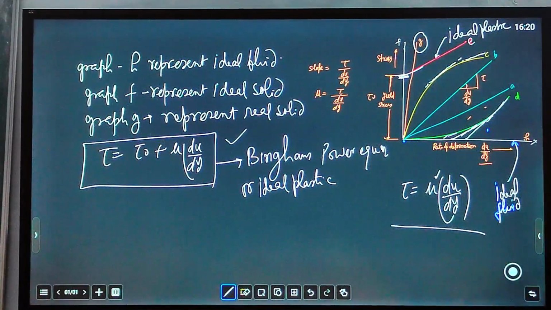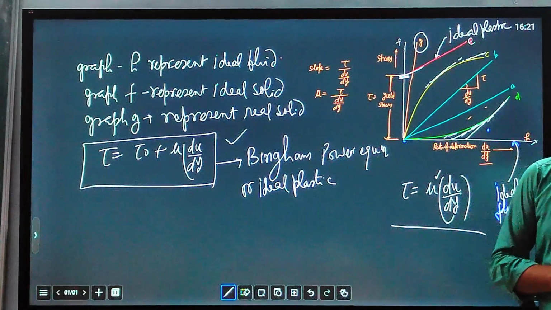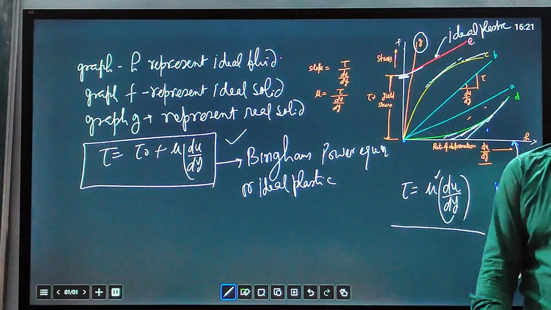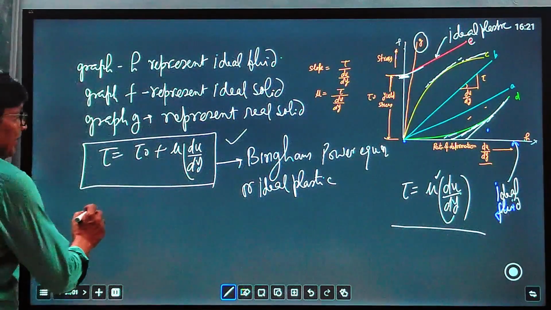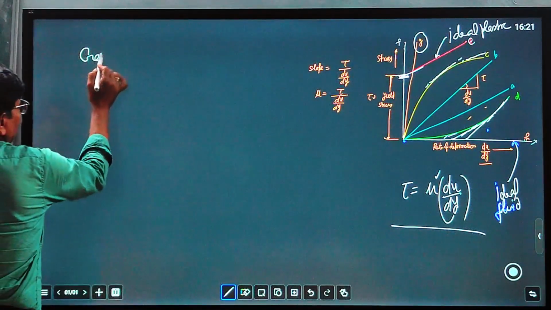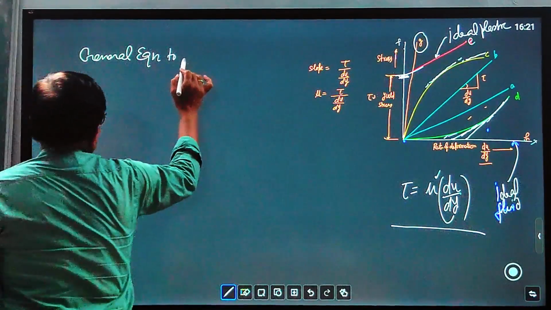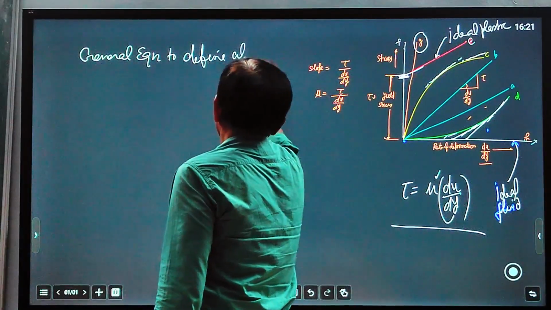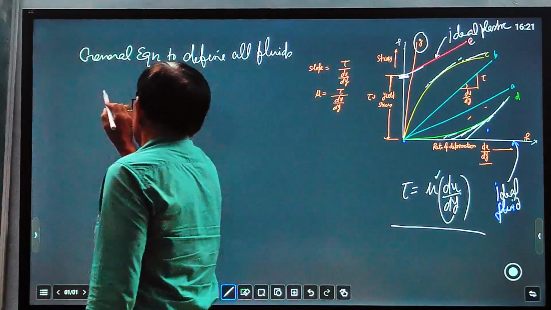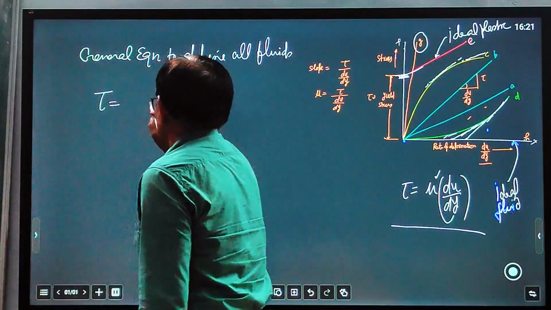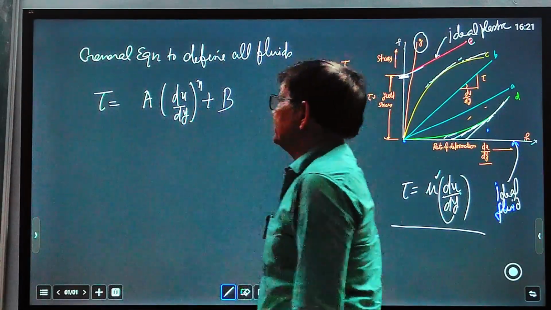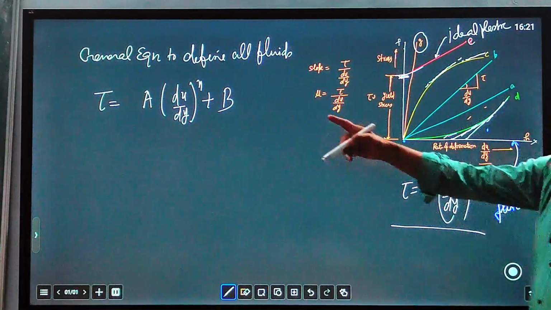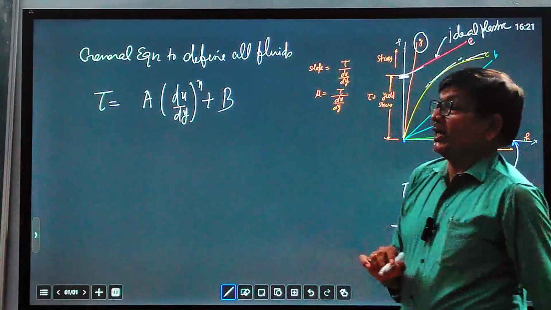Then how we define non-Newtonian fluid is by a power equation that we have described, and any fluid we can define by a general equation. So this is the general equation to define all fluids: tau equal to A (du over dy) to the power n plus B. In this general equation, tau is the stress, A and B are constants, and n is a power.